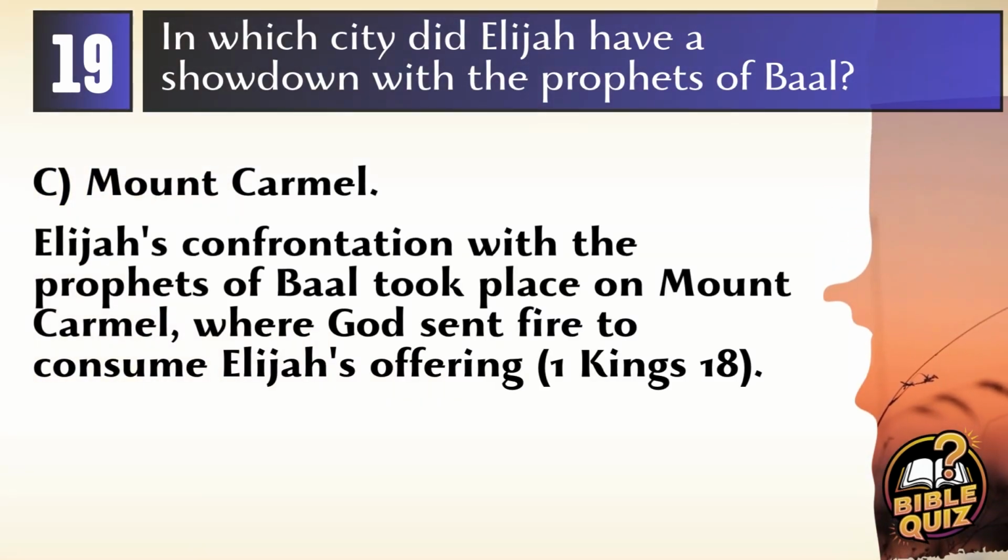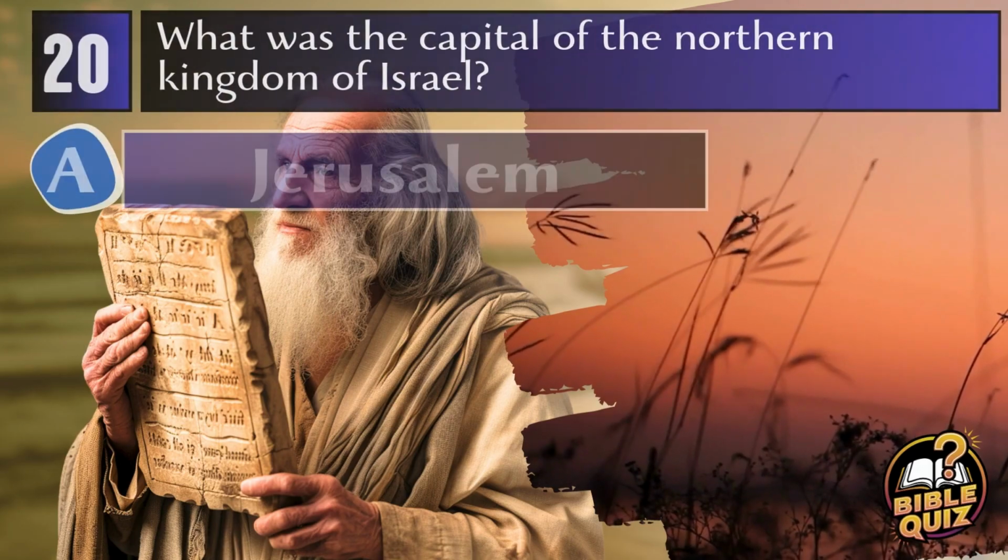Answer C. Mount Carmel. Elijah's confrontation with the prophets of Baal took place on Mount Carmel, where he demonstrated the power of the God of Israel through the miraculous burning of his water-soaked sacrifice. 1 Kings 18.